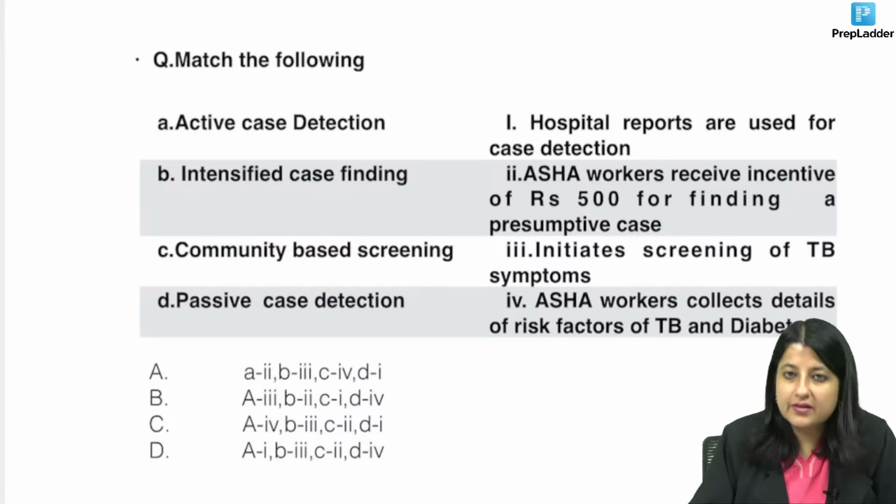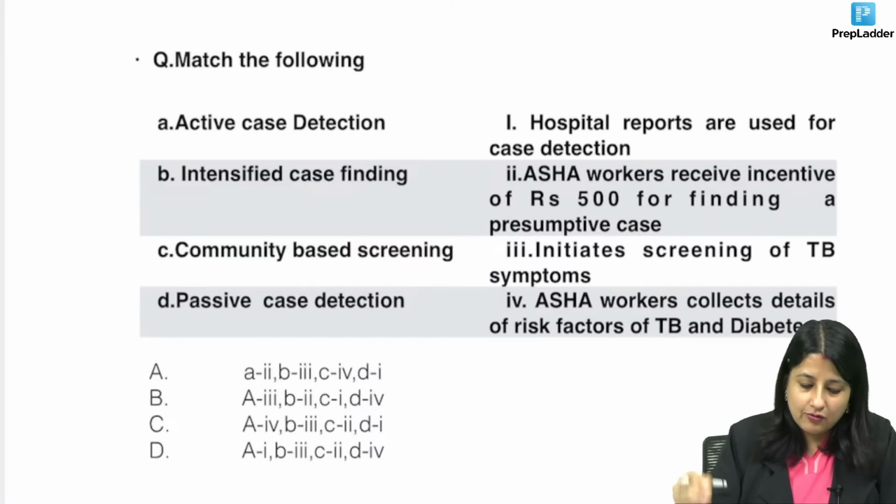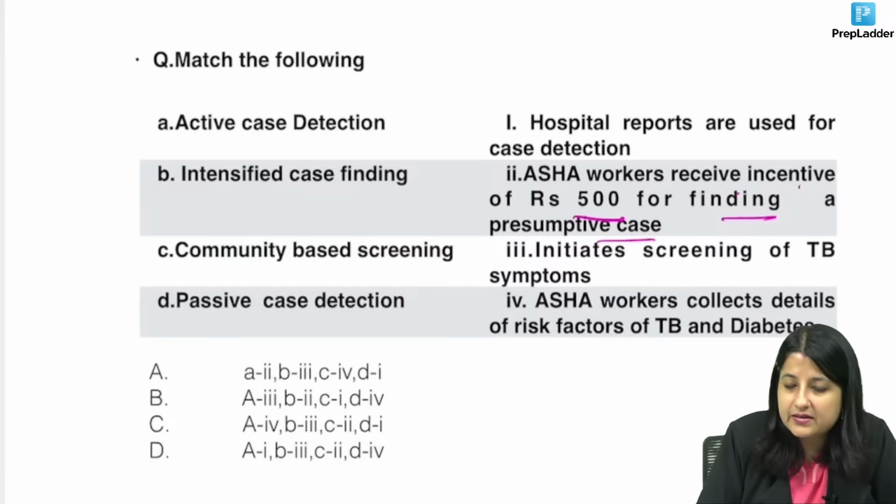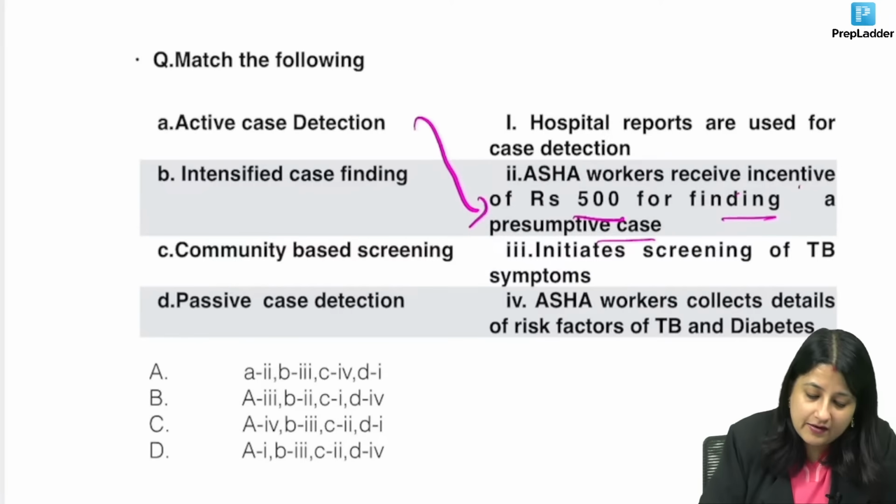Active case detection is go to the community, look for cases. ASHA workers receive an incentive of ₹500 for finding a presumptive TB case. Anybody who finds a presumptive TB case is given 500.